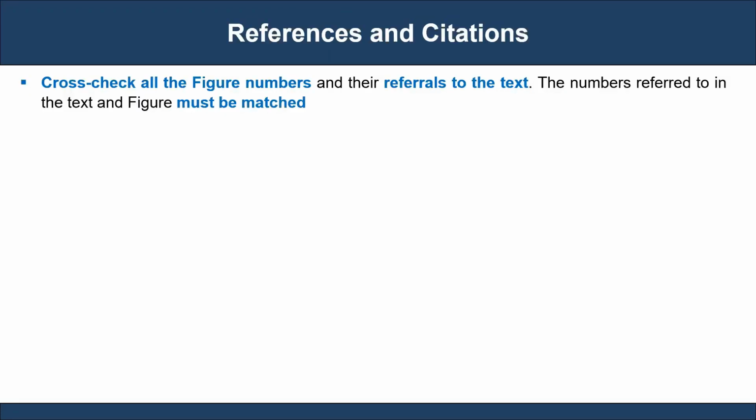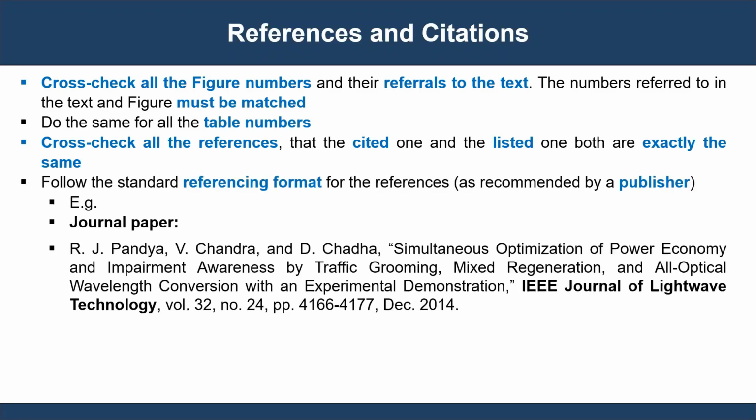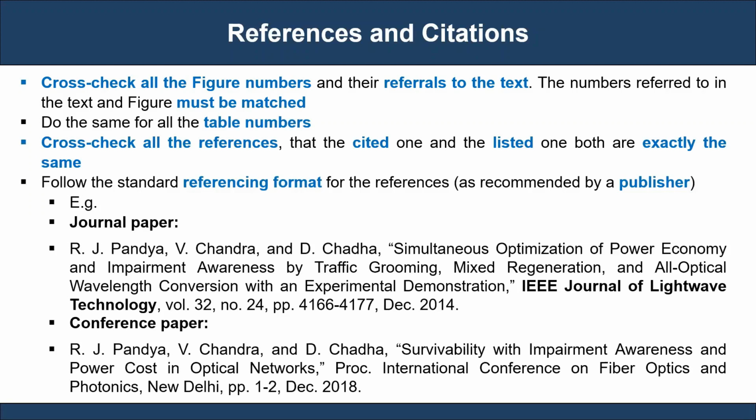References and citations are essential in acknowledging the existing research reported by other researchers. Cross-check all figure numbers and their referrals to the text. The numbers referred to in the text and figures must be matched. Do the same for all the table numbers. Cross-check all the references so that the cited ones and listed ones are the same. Follow the standard referencing format for the references which a publisher has recommended.